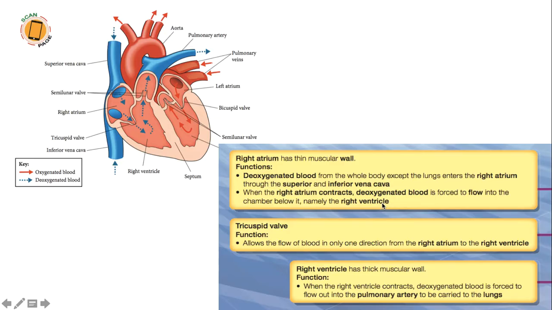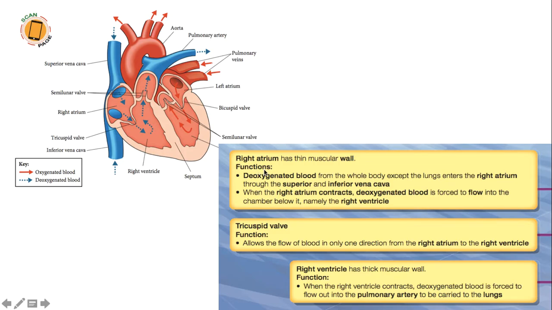Move on. As you can see here, sorry, I forgot about the septum. There's another one which is the septum. The septum is basically in the middle. It separates the right and left chambers so that the oxygenated and deoxygenated blood won't mix up.